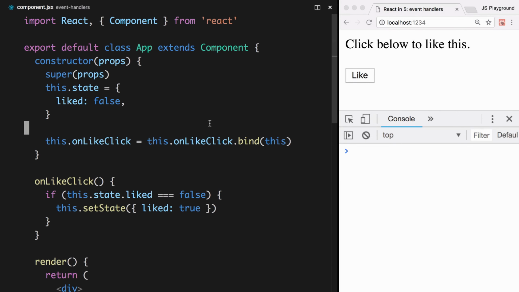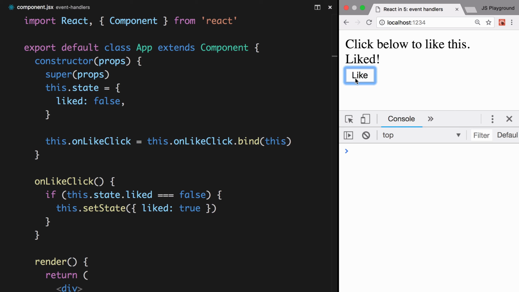It's pretty common in React to have event handlers that call functions that might change some state in your component. But sometimes you might only want that change to occur if a certain condition is true. Let's take this admittedly slightly contrived example where I've got a like button that I can click to like this particular item. So I can click like, we change the liked state from false to true, and then we show